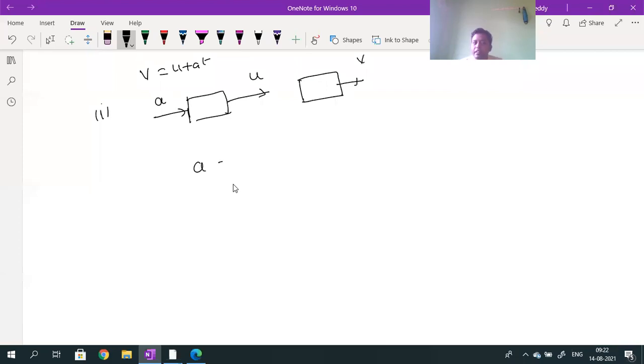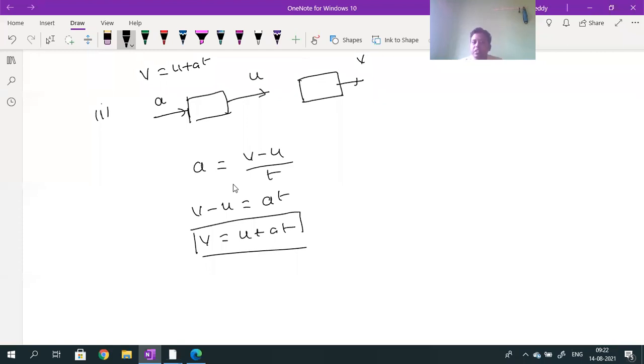We know the acceleration formula. When motion is uniform, the average value and the instantaneous value are both the same. So the a value is given by v minus u by t. From this, what can I write? v minus u will be equal to a into t. Otherwise, the v value will be equal to u plus at. And this is the method for deriving this. The derivation is not necessary, but you study.